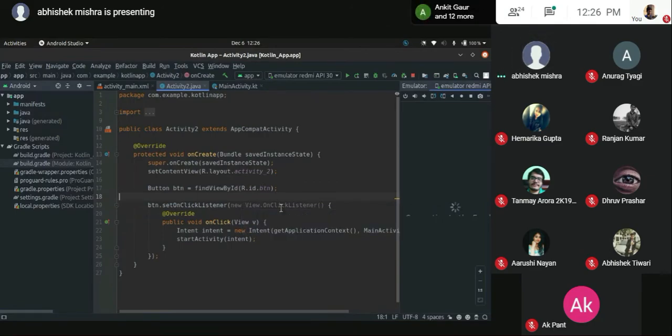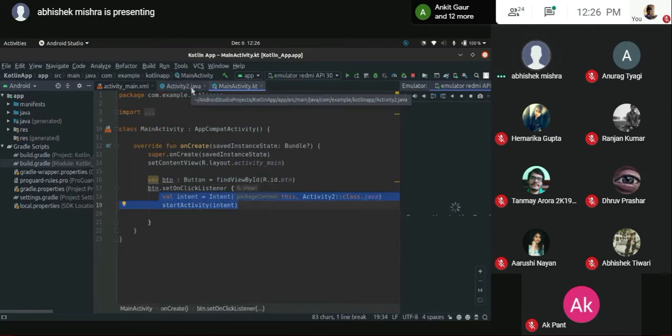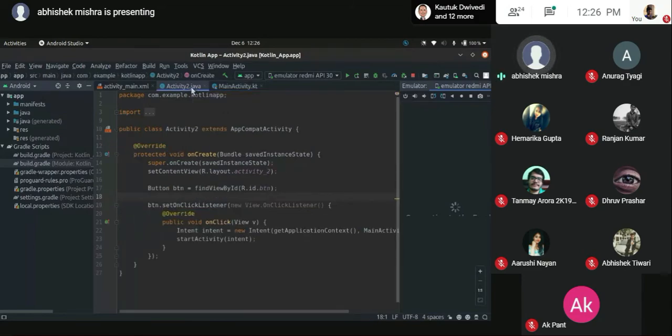So simply what I have done is I've created two buttons in different screens, and when you click on that button, it leads you to the other screen. Simple. One is written in Kotlin, one is written in Java. Here you can see the difference. If some of you might be knowing Java, that is where we can see what is the difference between the code.